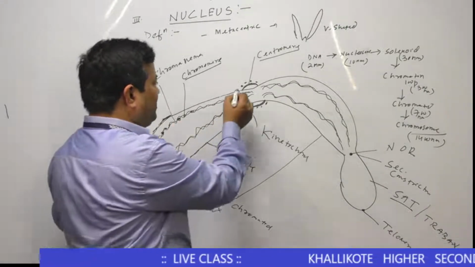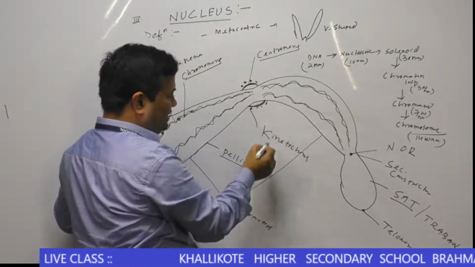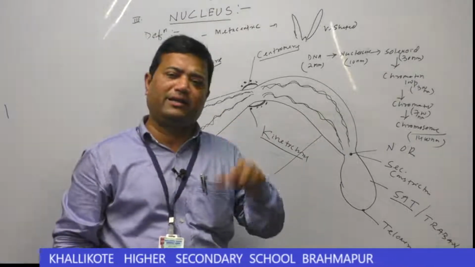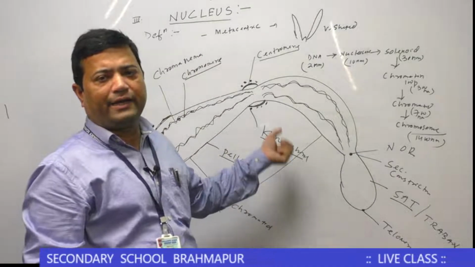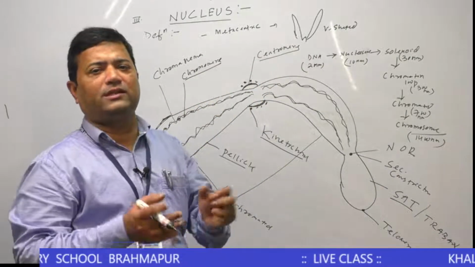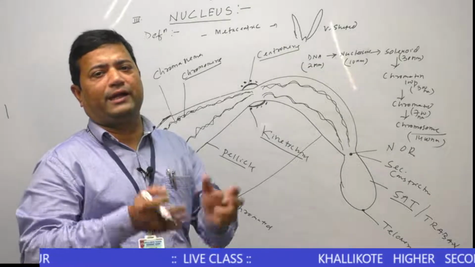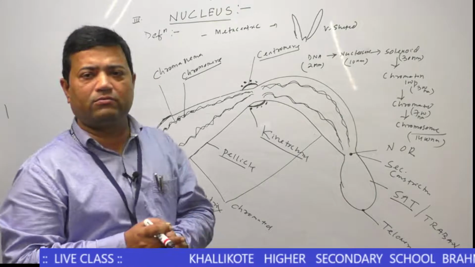Similarly, outside of the centromere, some proteins are present that are called kinetochore. A disc-shaped protein which remains attached to the centromere is called kinetochore. Kinetochore is responsible for synthesis of microtubules. You remember, kinetochore is responsible for synthesis of microtubules.